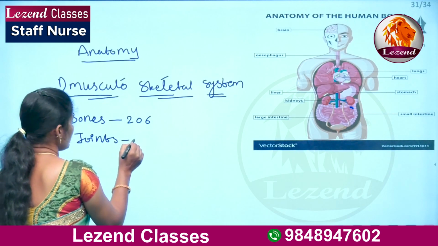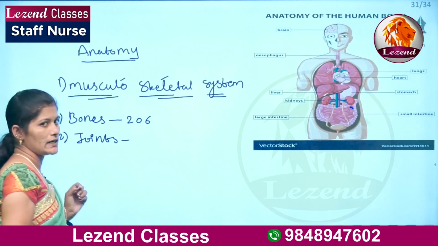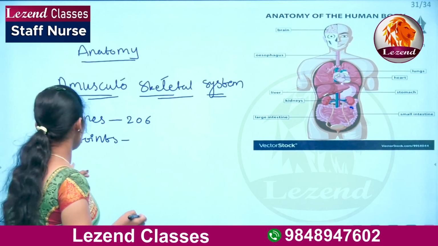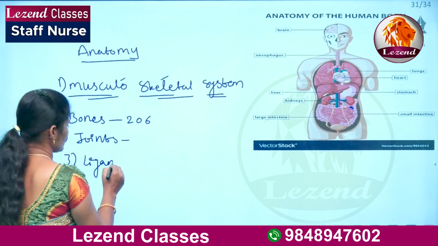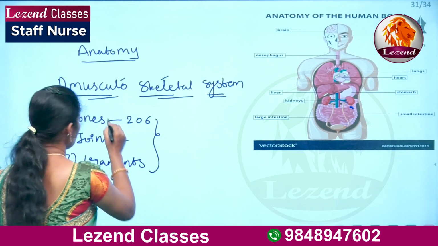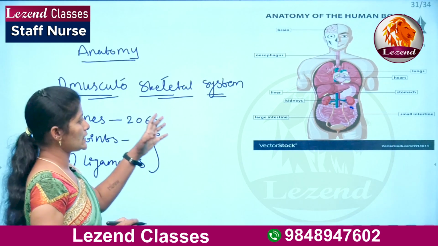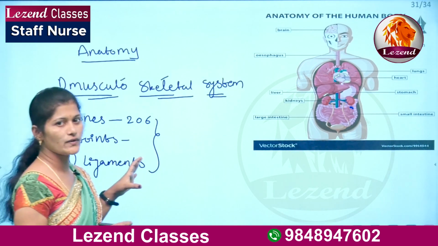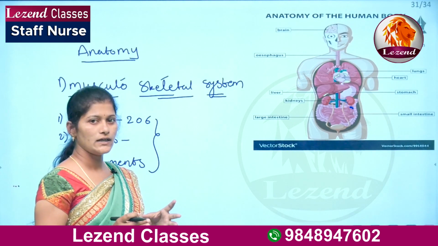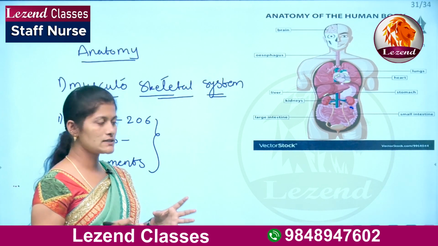There are different types of joints in our body, and the third one is ligaments. Based on these three, the musculoskeletal system is formed, and it gives support to the human being for shape and for support.